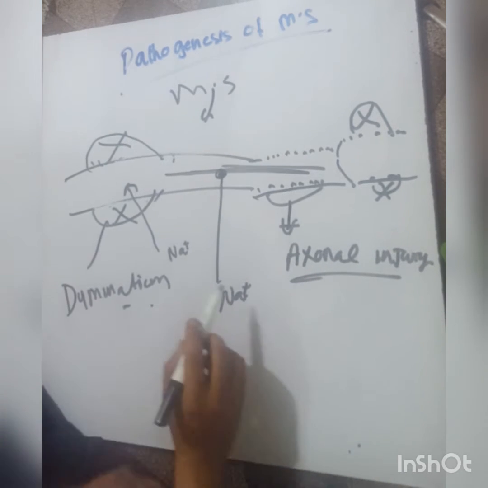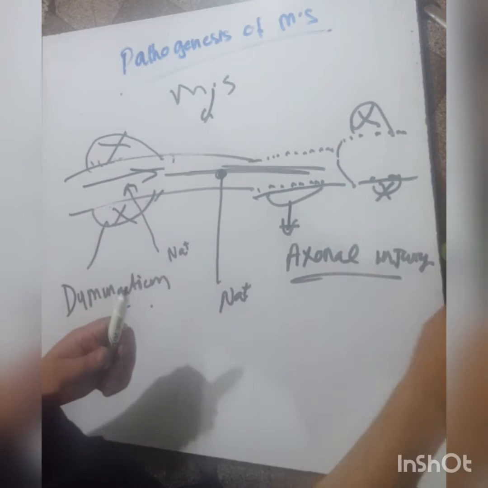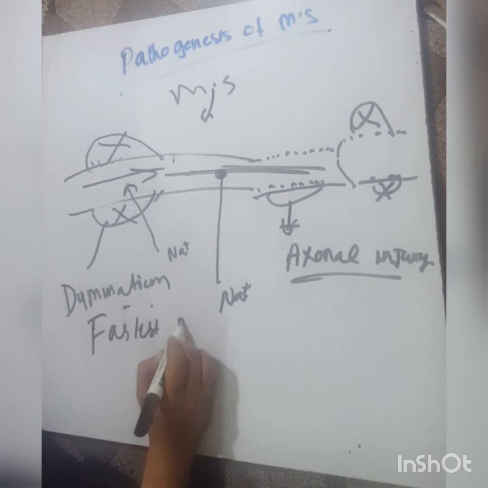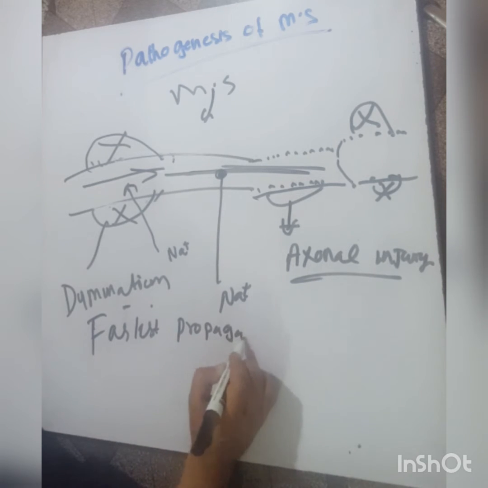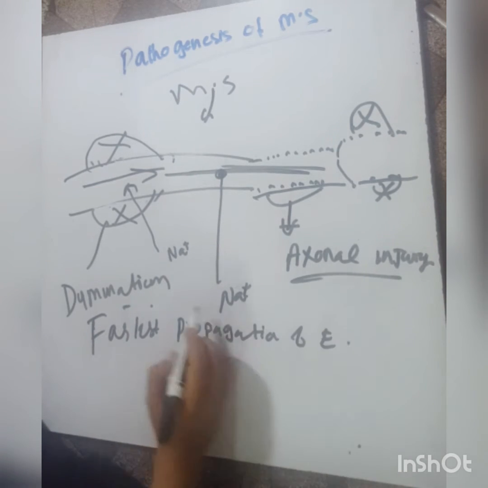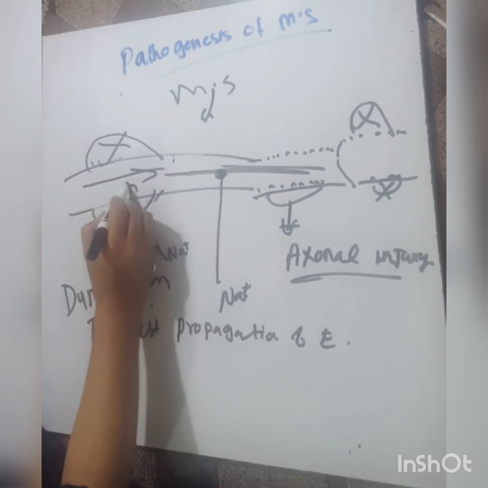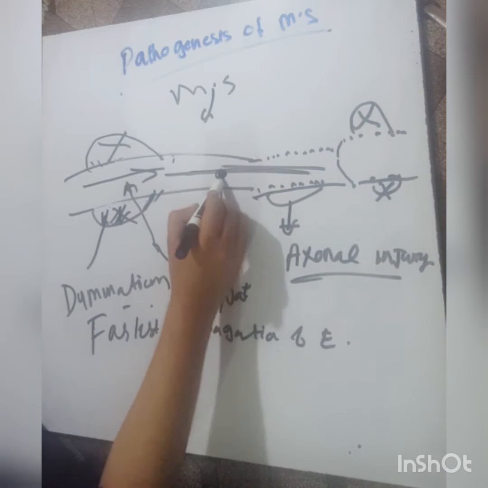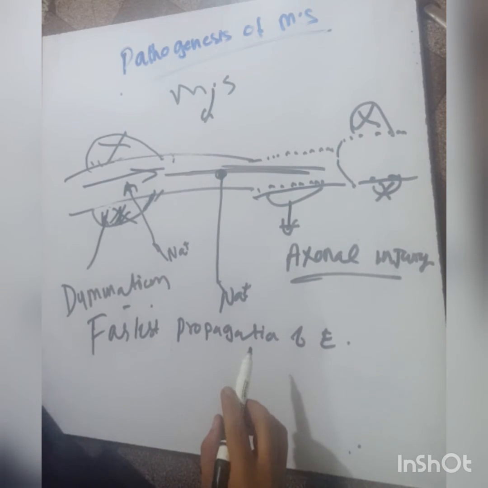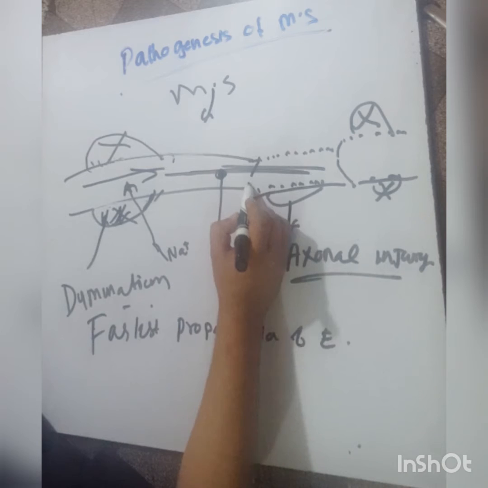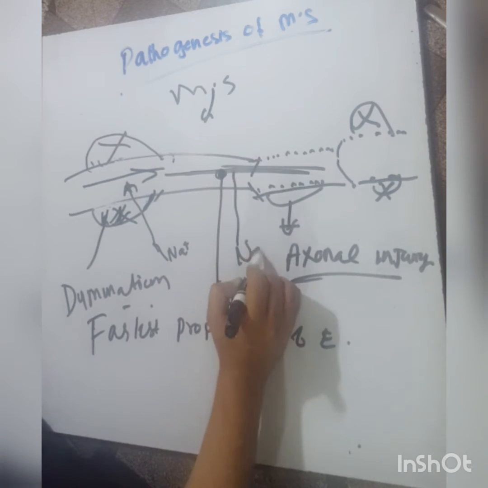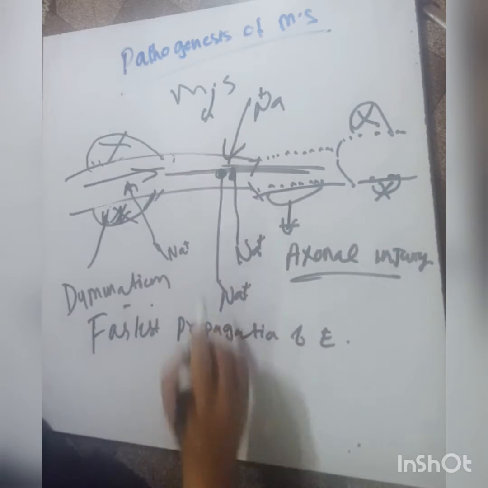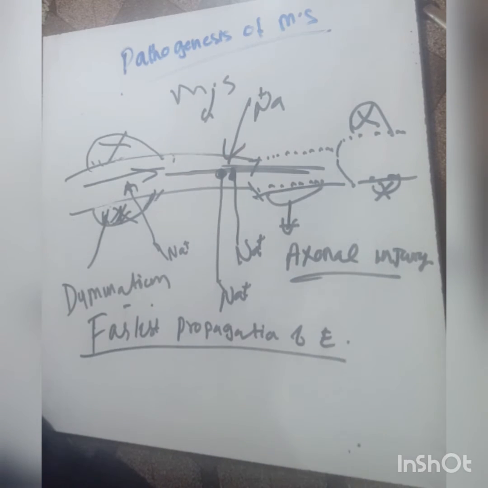So there is the fastest propagation of electrical impulses, because the sodium channels also open at the myelin sites. The myelin degenerates, but sodium channels are present at the myelin sites and the axonal sites, and the node of Ranvier becomes like this. Sodium channels are open at all sides.